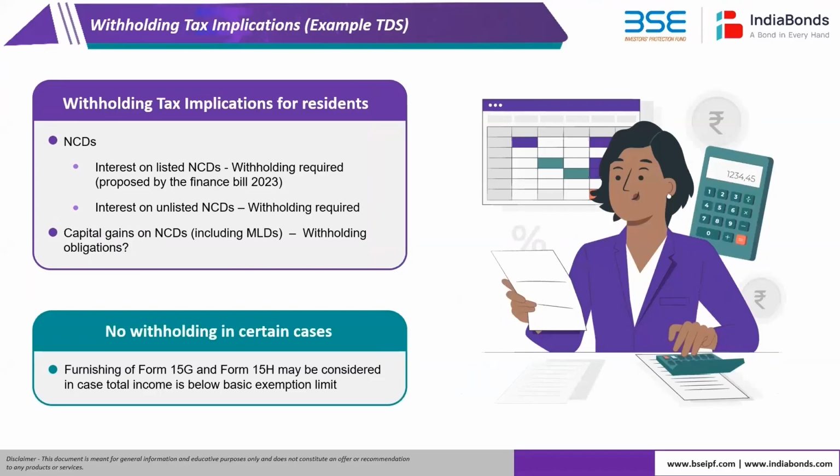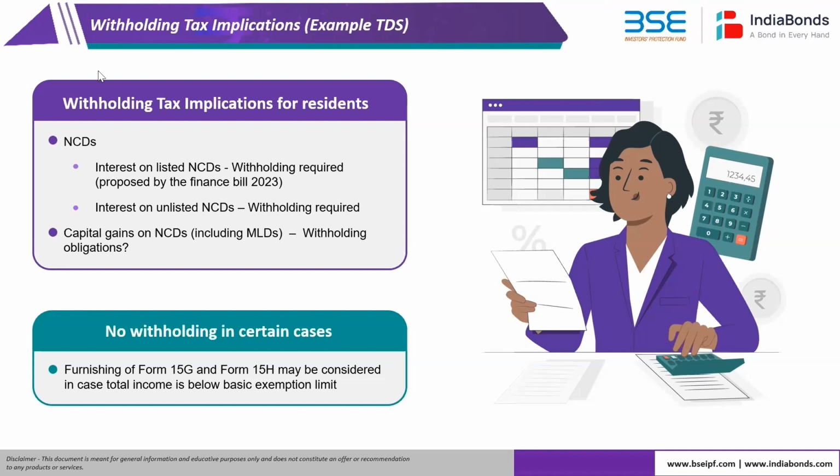On the bonds, whatever is the redemption premium, the issuer will now have to withhold tax. The base limit that applies is 10,000. So below 10,000, if it's payable, there's no withholding tax. There's an exemption provided. But above that, sorry, for a bond it is 5,000. So beyond 5,000 of interest, there will be a tax withholding which the issuer has to do at the rate of 10%.